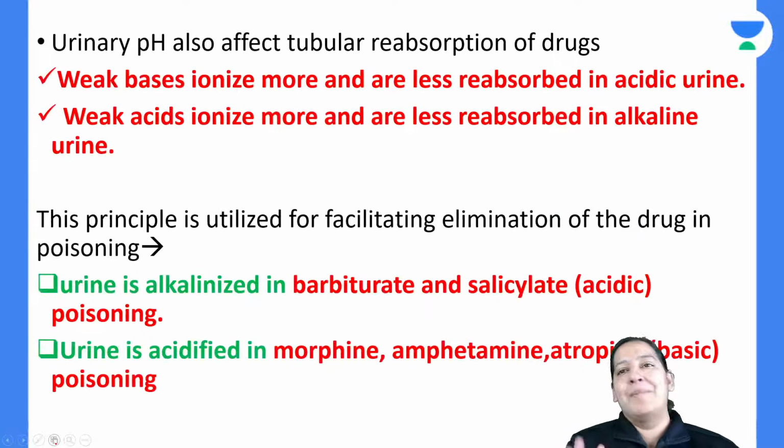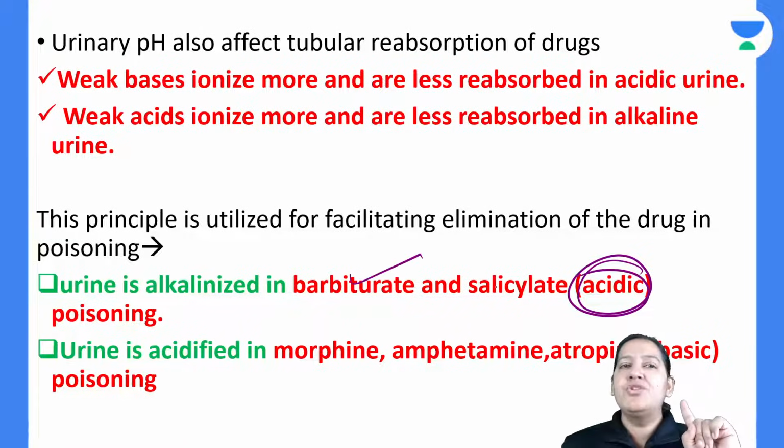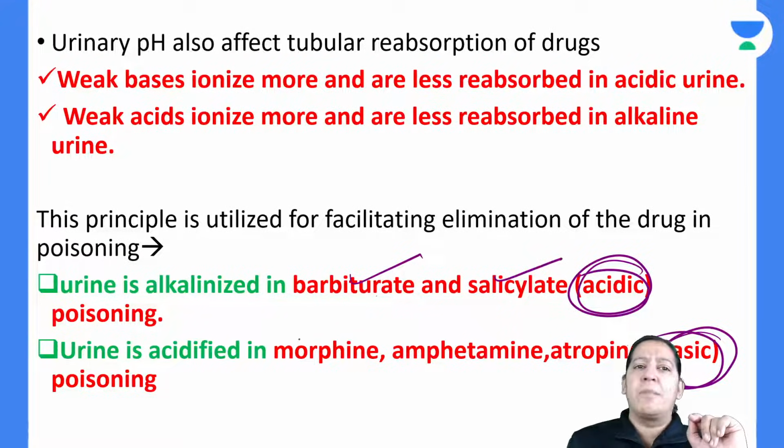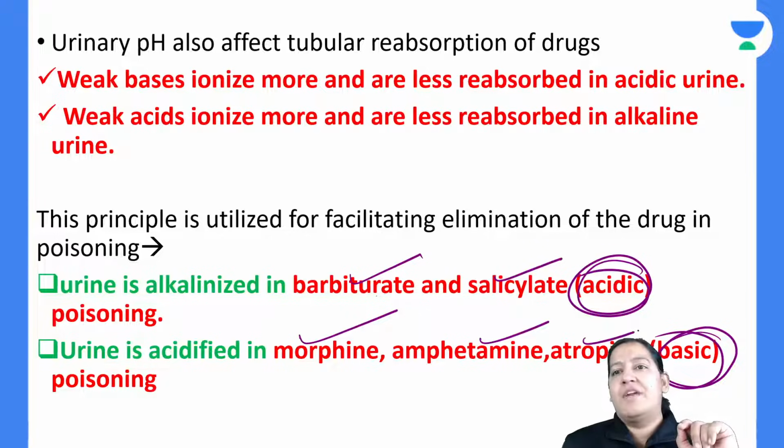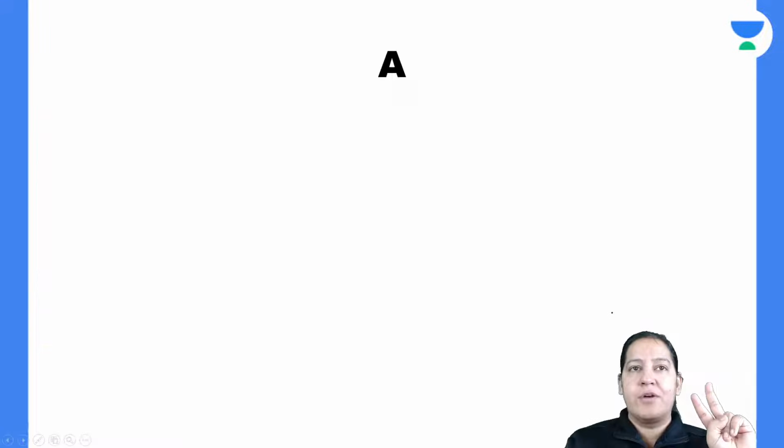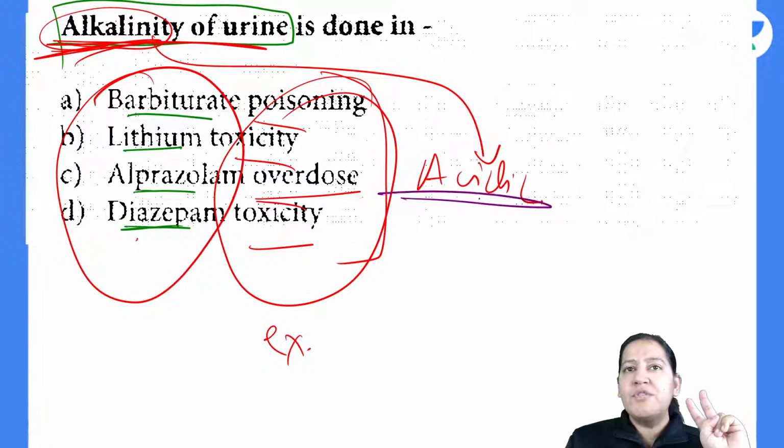So learn the examples. Learn 2 examples of acidic drug. Very important. 2 examples of acidic drug: barbiturate and salicylate. And 2 or 3 examples of the basic drug: morphine, amphetamine, and atropine. Learn 3 examples of the basic drug. These are very important. So what I am asking, which of the following is the acidic drug?